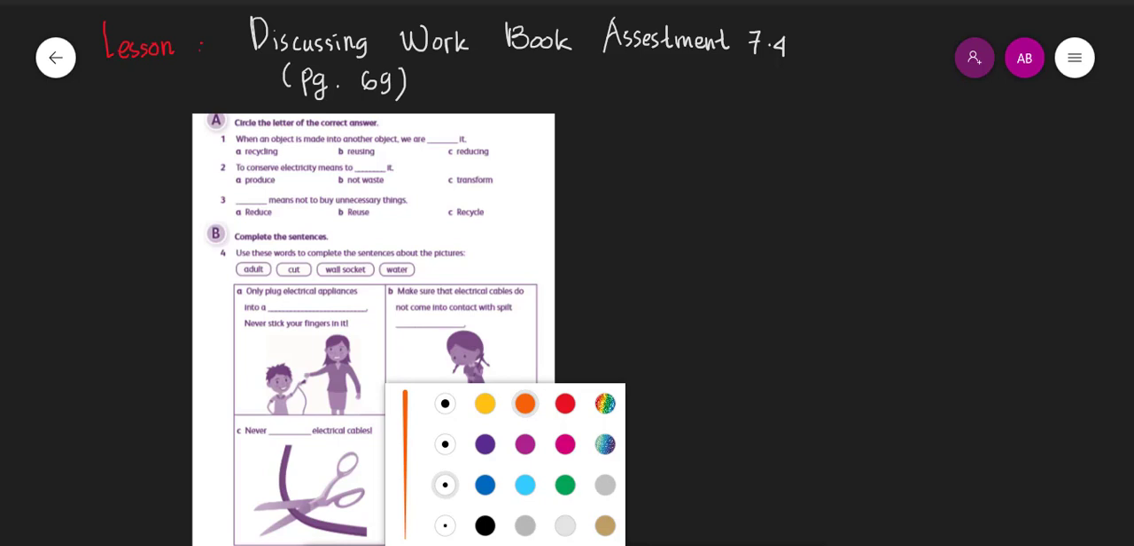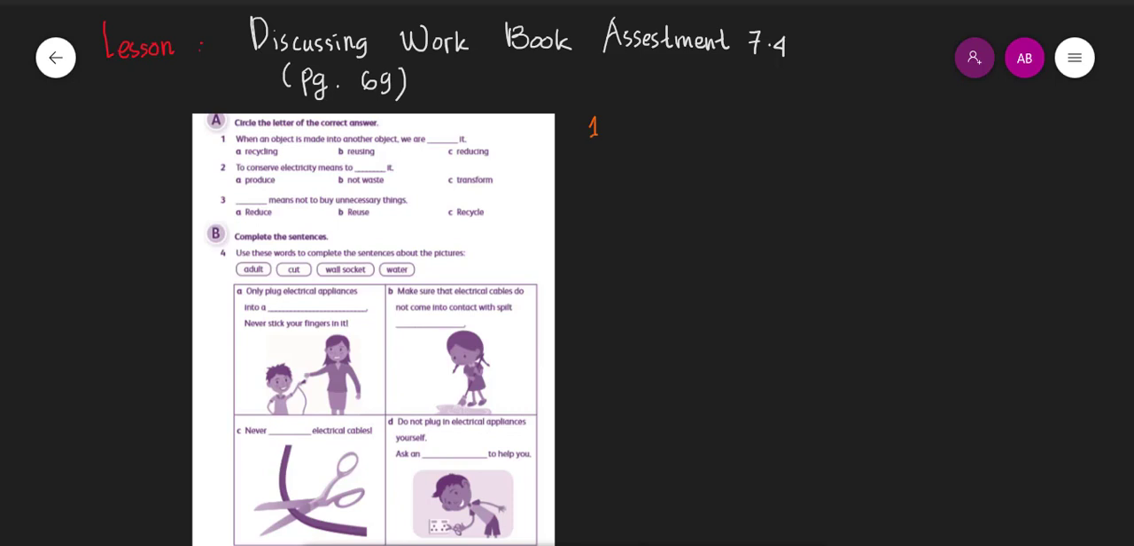Okay, number 1: when an object is made into another object, we are doing what to it? What do you think? Is it recycling, reusing, or reducing? Of course, we already talked about the difference between recycling, reusing, and reducing. But because it's made into another object, the answer will be recycling. Number 1 is recycling.